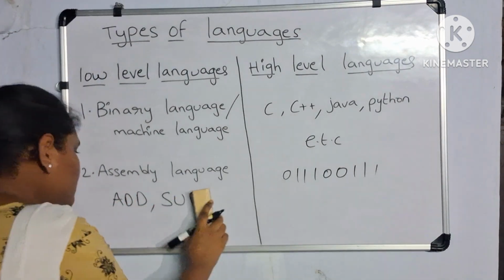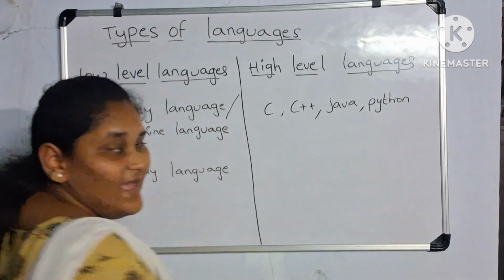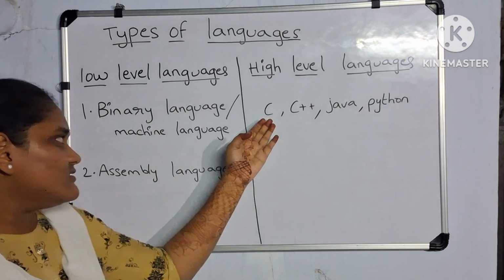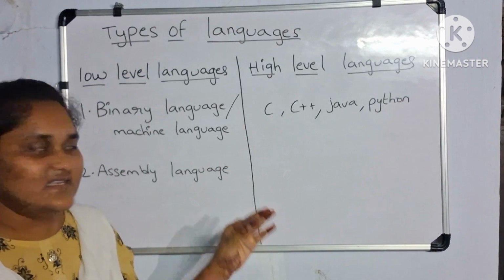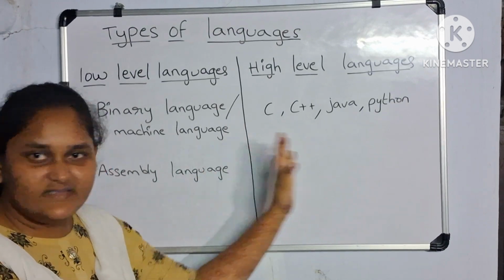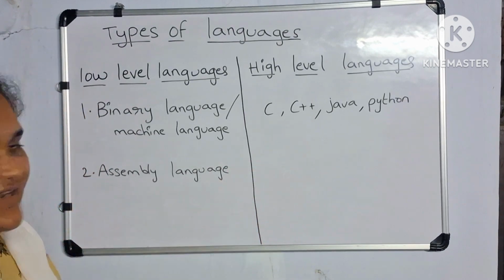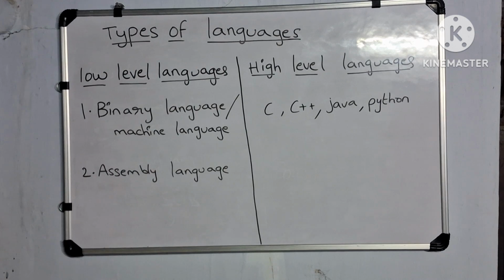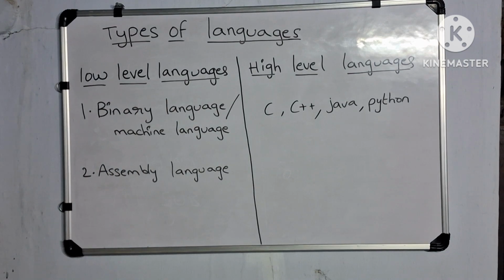So after this, they developed these high-level languages like C, C++, Java, Python. These languages, humans can easily read, easily write, and easily understand the code. High-level languages are super human friendly. So, let me give the notes for all of this. Let us start with binary language.